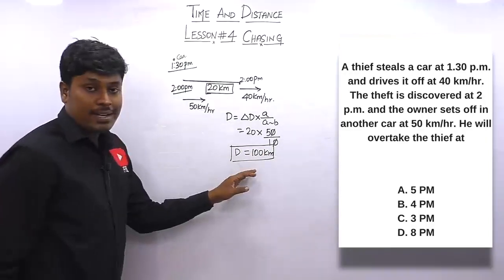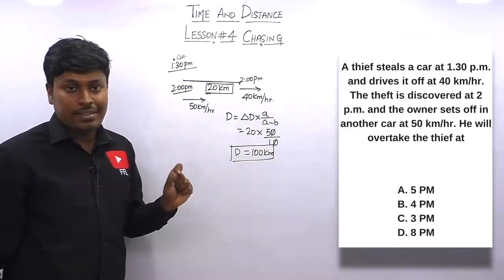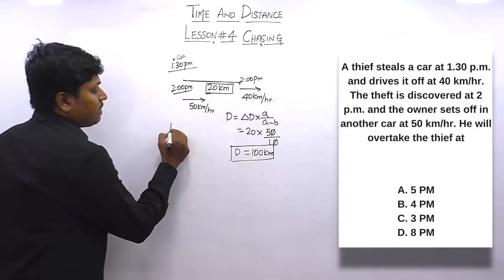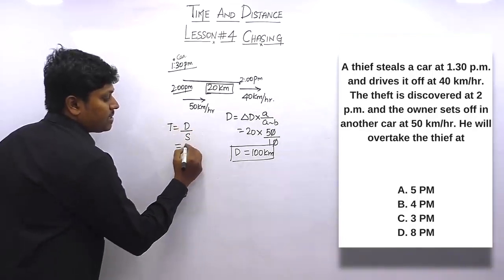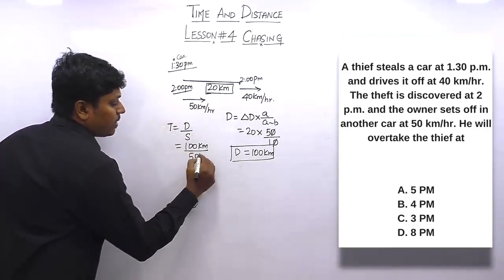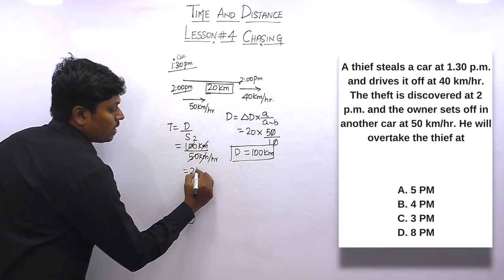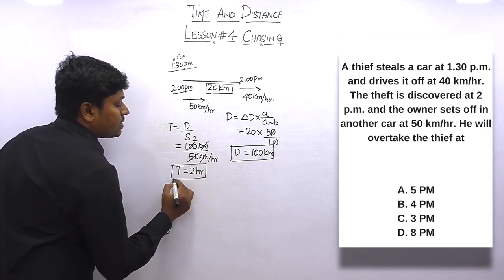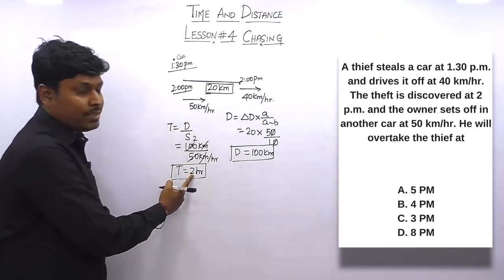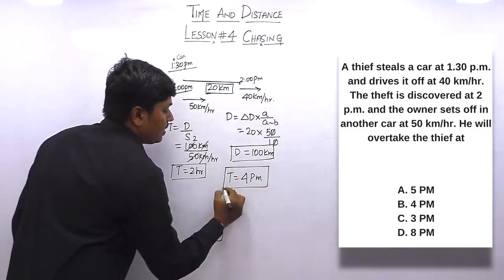So finally we got an answer of 100 km, which is the total distance covered by the owner in order to catch the thief. But our target is to find at what time he will overtake the thief. Time is equal to distance divided by speed. Distance is 100 km divided by speed, 50 km per hour. We can cancel kilometer. This will be 2 hours. The owner starts chasing the thief at 2 p.m. and needs another 2 hours to catch the thief. So finally the time will be 4 p.m. At 4 p.m. exactly the owner will catch the thief.